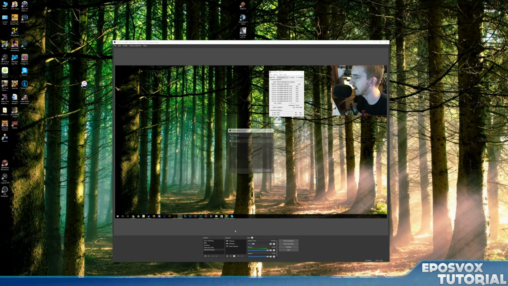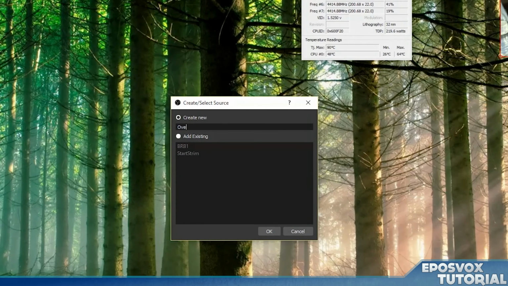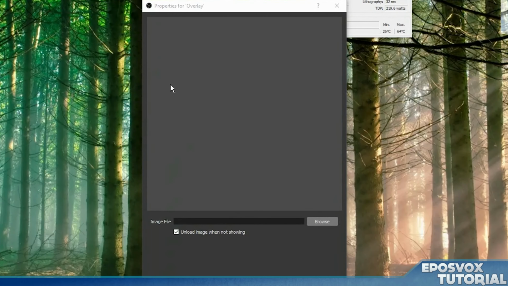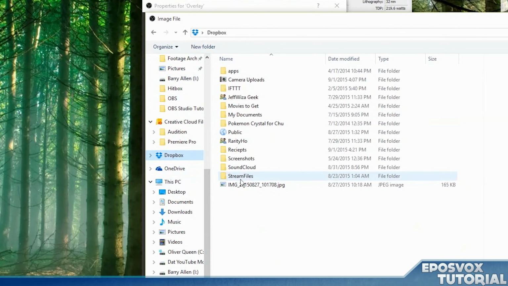So we're going to go add image. We'll go call it overlay. Click OK. Find our image, which is, that one's in my Dropbox.